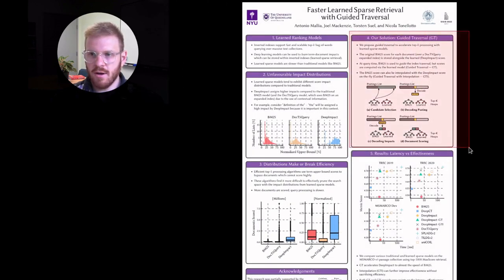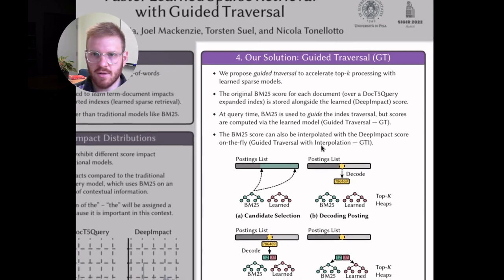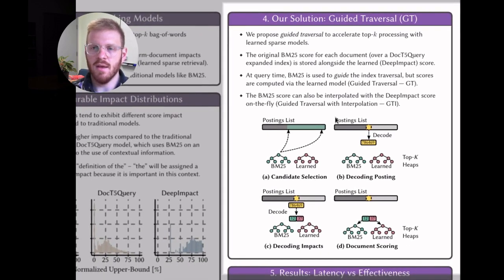So in this work, we propose a solution that we call Guided Traversal. The main idea is, instead of storing an index with either one or the other, so a BM25 score or a learned score, in this case DeepImpact, we store both of those scores together in a single posting, encoded with 16 bits for each impact. And then at query time, we use BM25 to guide the traversal, essentially telling us which documents we should score.